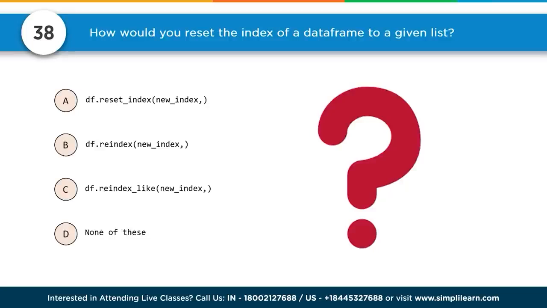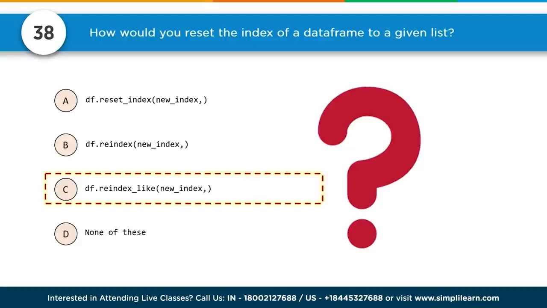So this is a vocabulary challenge in understanding what reindexing is. Reindexing, as we have the different values here, we have the first one, which is reset the index. Well, we're not really resetting the index. Reindex number B means we are double checking our indexes to the column and to the main index, so the values match correctly. Where reindex like now brings in a new index outside of our data frame to a given list. So this is coming from external, and thus the vocabulary word like is our key word, that it's external, and we have a data frame to a given list.